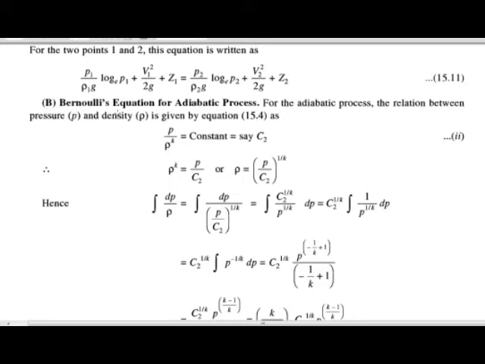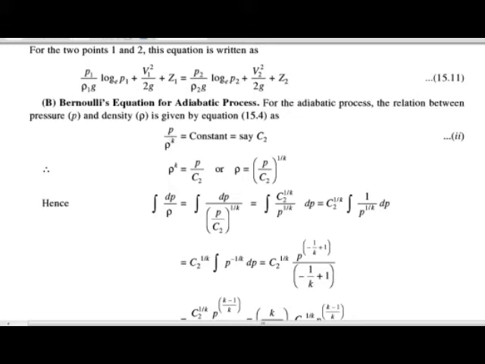Then this process is called an adiabatic process, and for that adiabatic process the relation between the density and the pressure is given by pressure upon density raised to K is equal to constant. Here K means the ratio of specific heat at constant pressure to specific heat at constant volume.